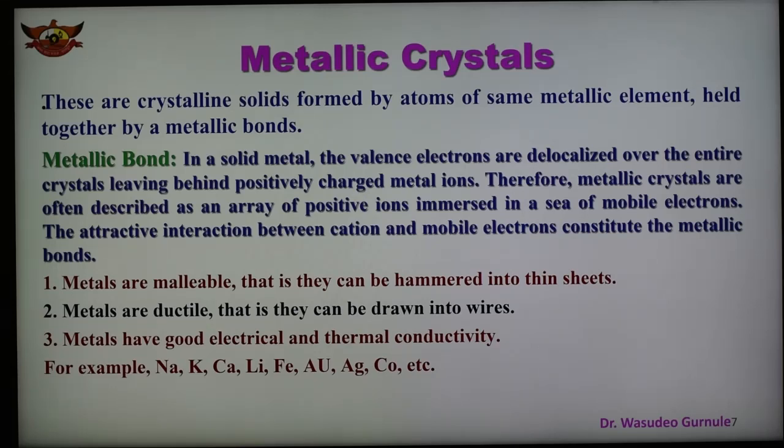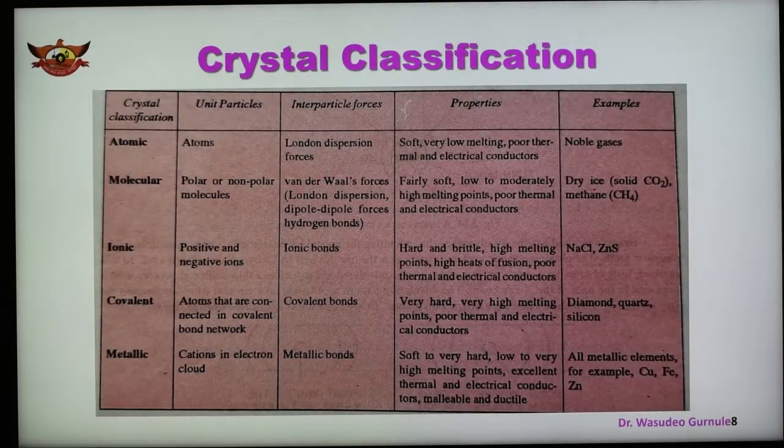So these are the four types of crystals which are known as crystalline solids. Depending upon the interparticle forces and the constituent particles, we can classify crystalline solids into four types. This table now shows how crystals are classified.